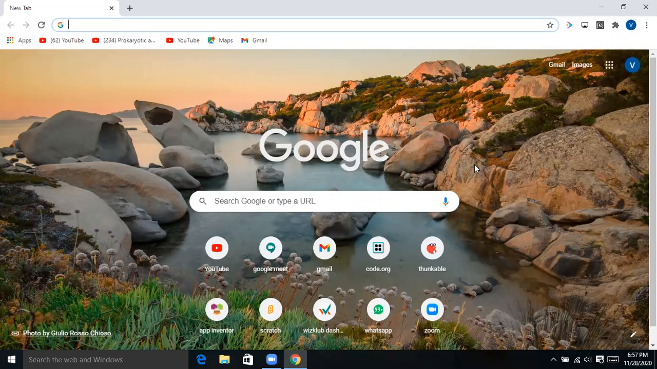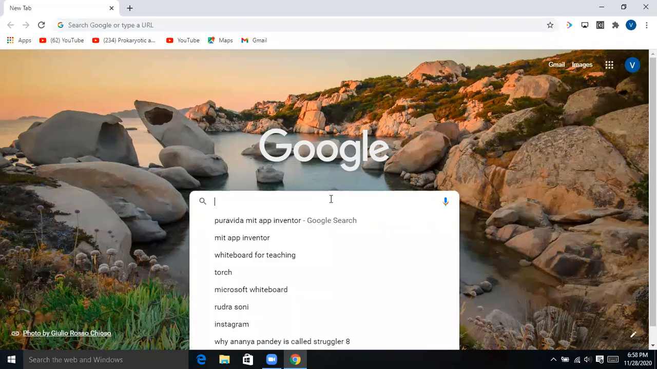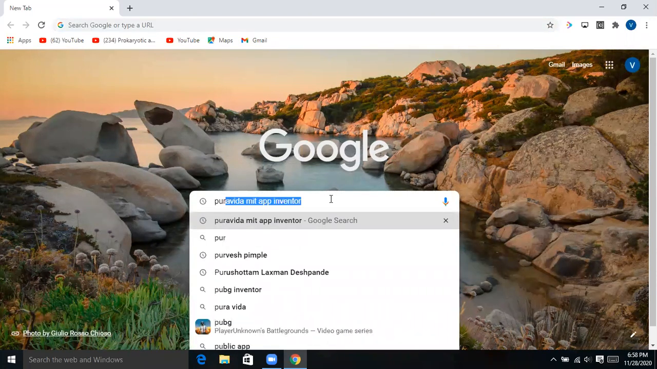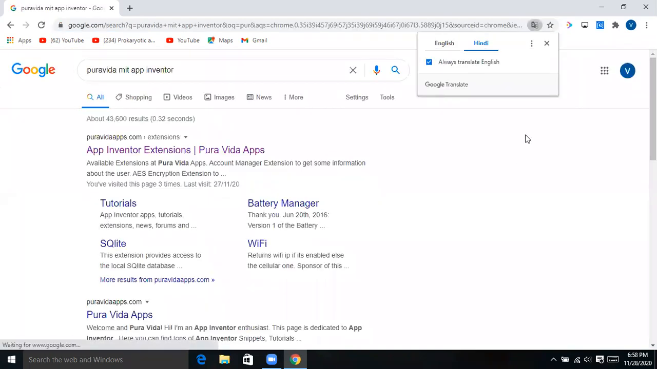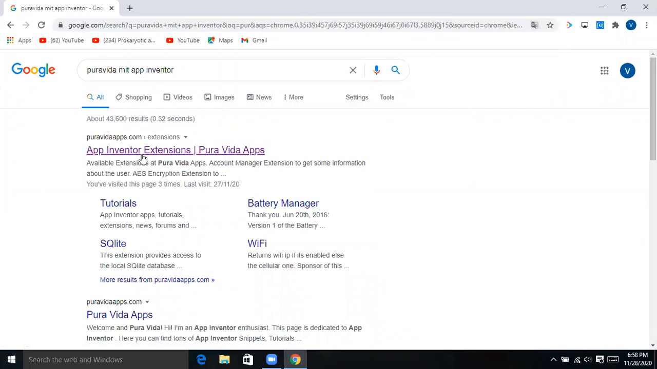Today we are going to make an alarm clock. Let's get started. Firstly, go to your Google Chrome or browser on your laptop or desktop and just type here Pura Vida MIT App Inventor. You can see here the spellings. Click here and move to the first website.